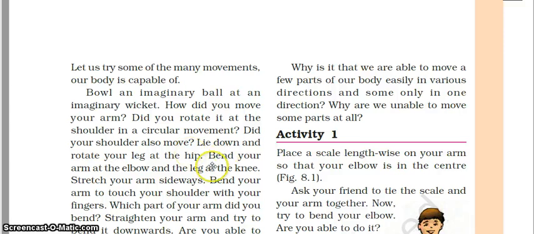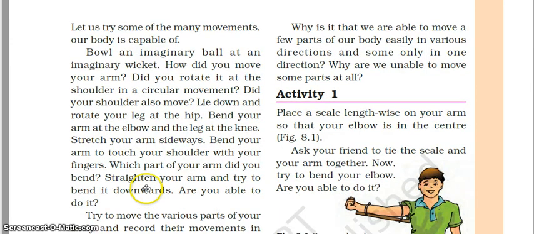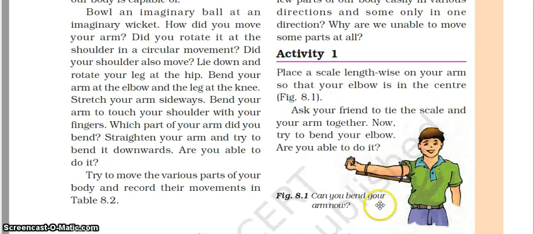And similarly you can bend your knees, bend your legs from the knees. You can bend your arm to touch your shoulders with your fingers. Which part of your arm did you bend or straighten it? It is the elbow.